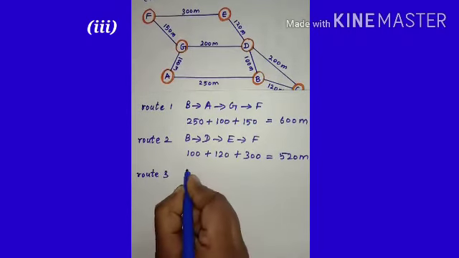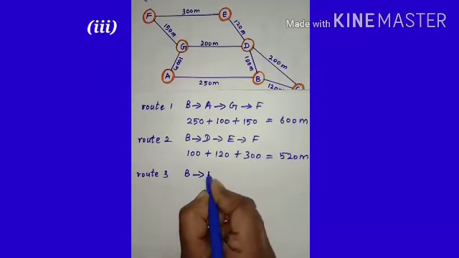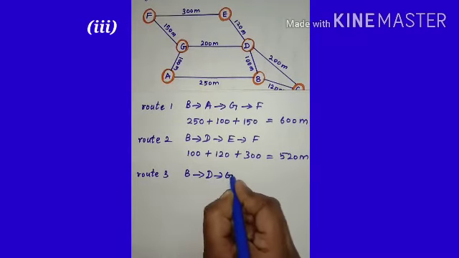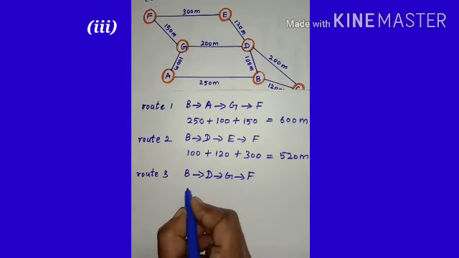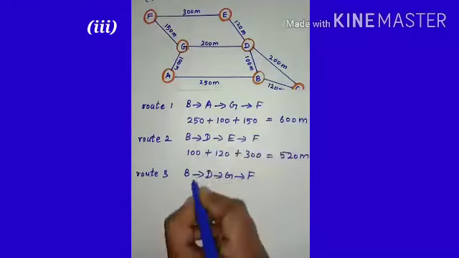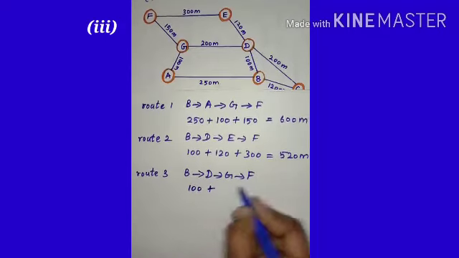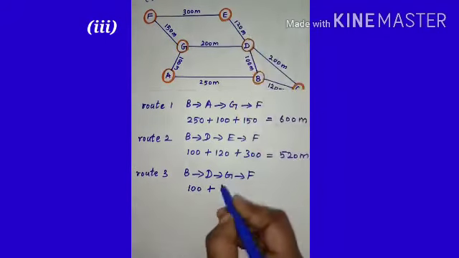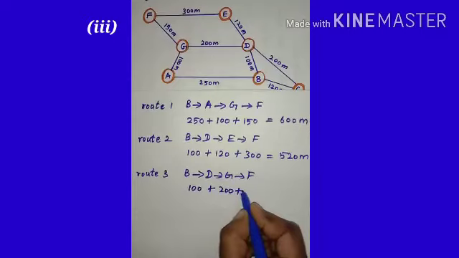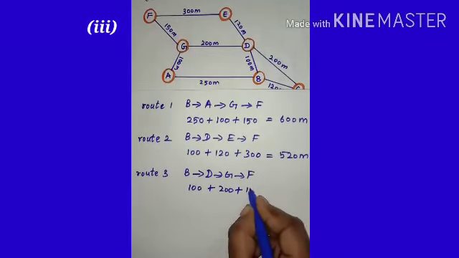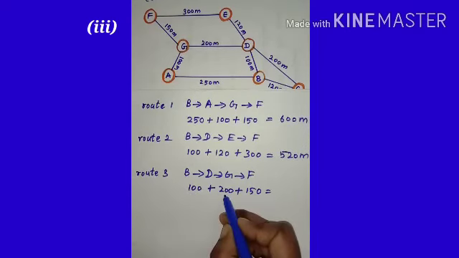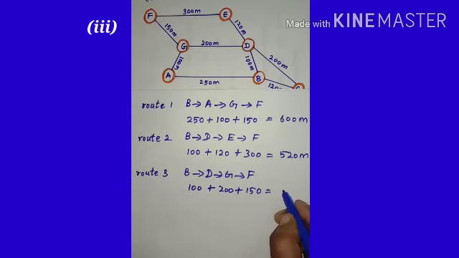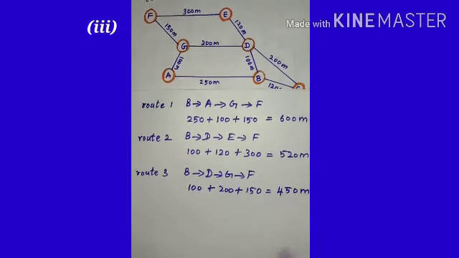So the third route is from B to D, D to G, G to F, and the distance covered by the route is B to D is 100 plus D to G is 200 plus G to F is 150. So adding all these values, we get 100 plus 200, 300, and plus 150 is 450 meter.